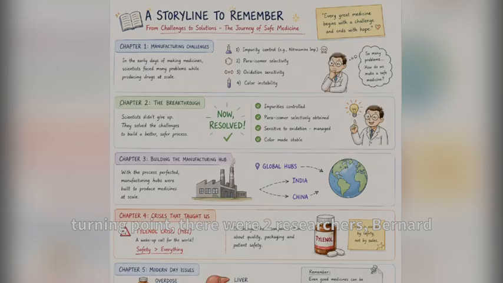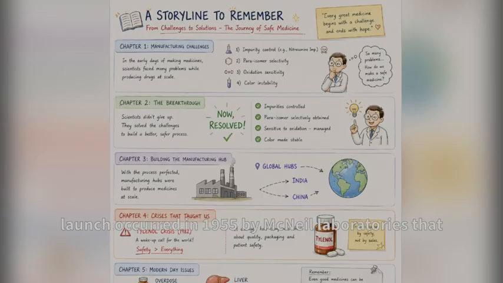There were two researchers, Bernard Brodie and Julius Axelrod. They studied the metabolism of this acetanilide and proved that acetaminophen was a true analgesic compound. Most toxicity was coming from acetanilide and phenacetin, and acetaminophen is comparatively safer than the previous two drugs. This changed the entire industry. Their work established modern pharmacokinetics and launched safer analgesics.